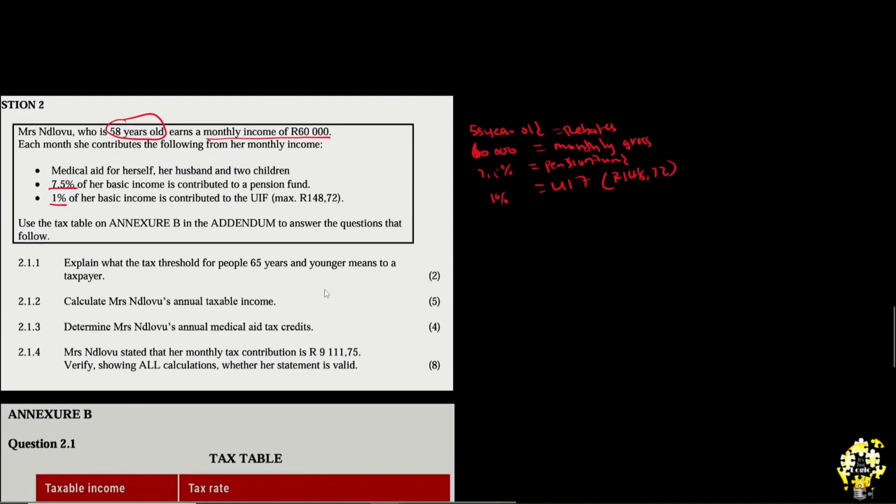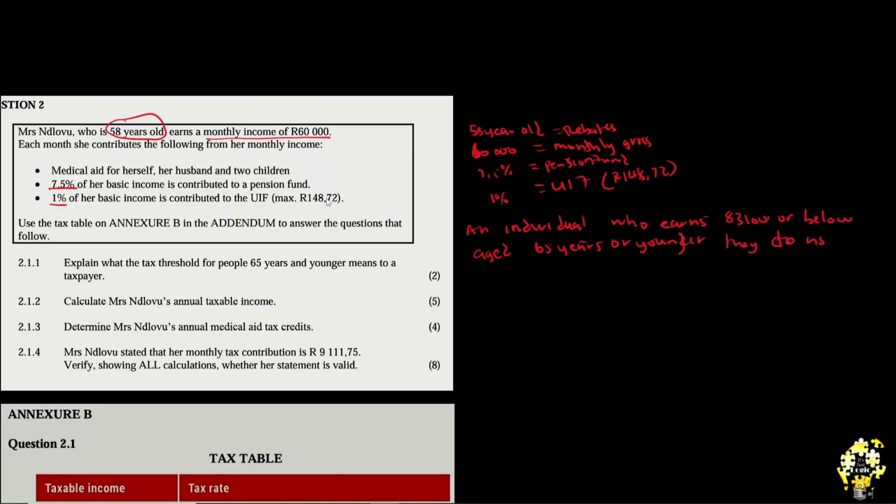So let me try and write it here so that it makes sense. An individual who earns 83,100 or below, aged 65 years or younger, does not qualify to pay tax.